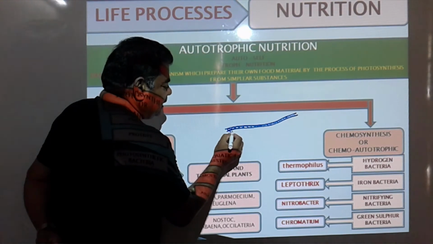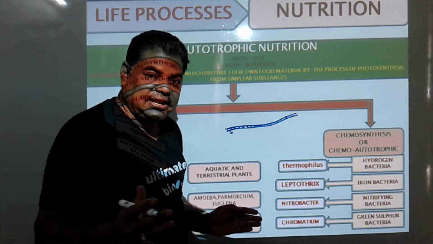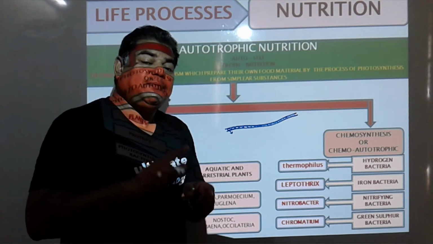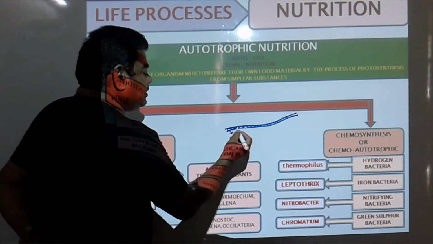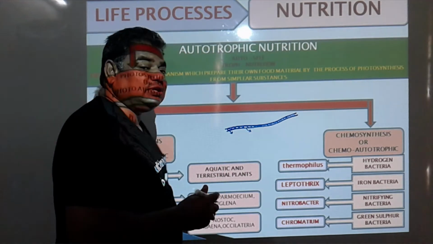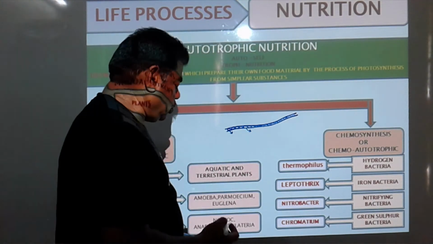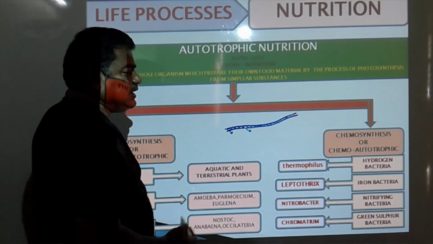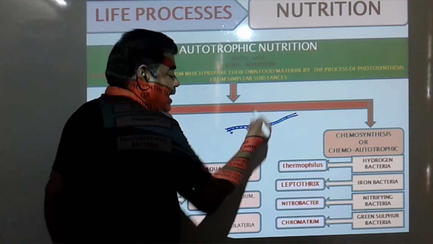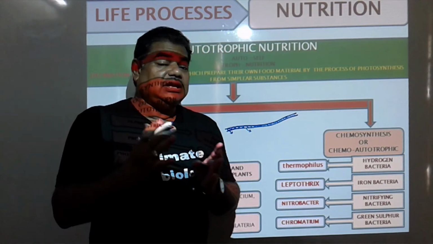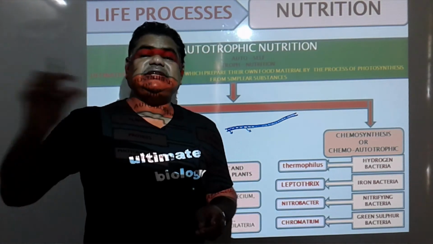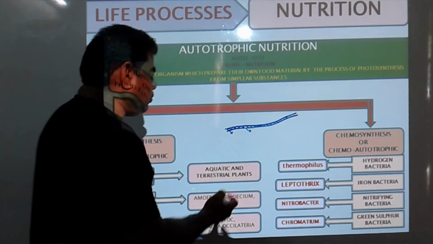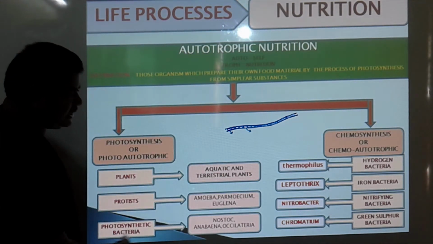These are all separate cells in which chloroplast is present, in which chlorophyll pigments are present, due to which these bacteria perform the function of photosynthesis. So these are Nostoc, Anabaena, Oscillatoria. They appear as algae, but they are not algae. They are a series of what? Bacteria, green bacteria, photosynthetic bacteria, due to which they are included in photosynthetic bacteria.